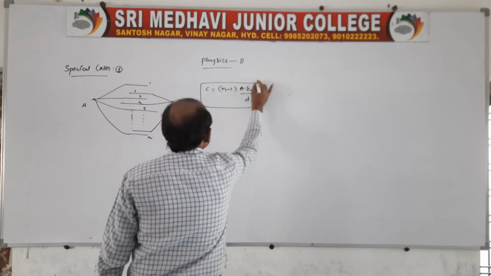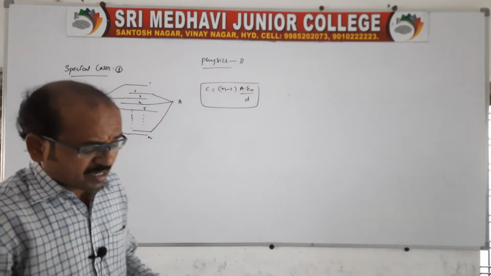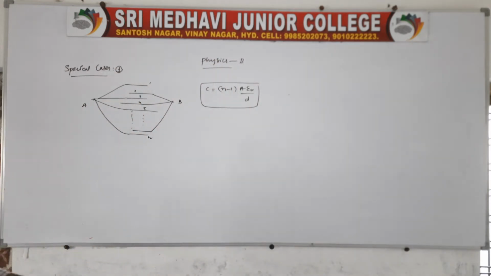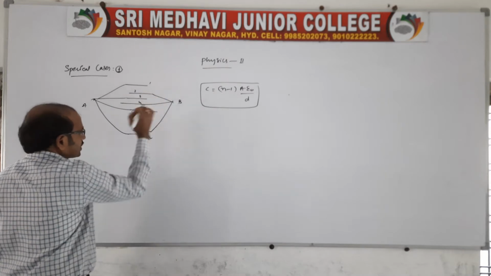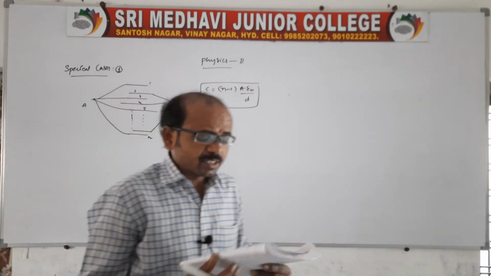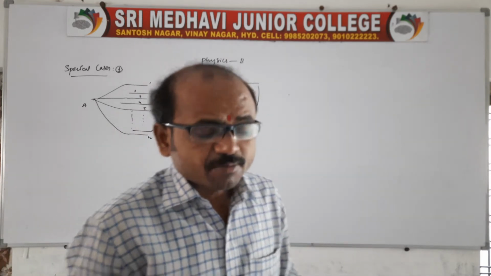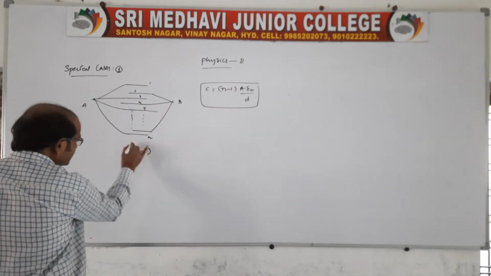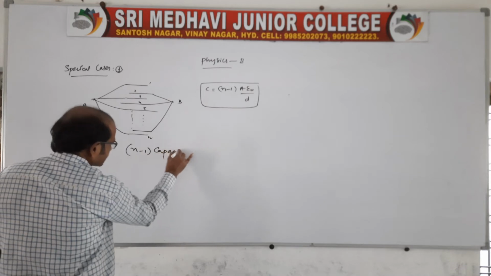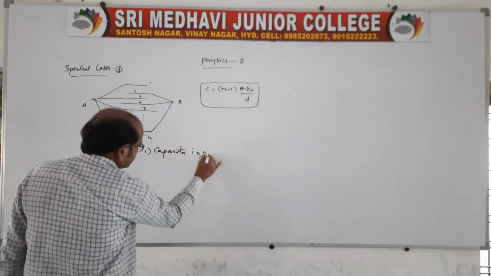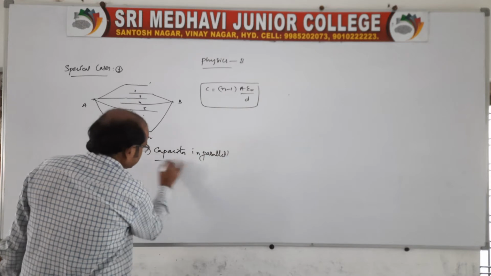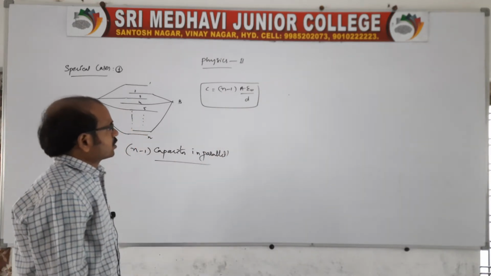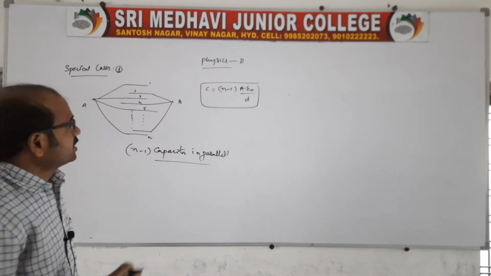You remember, when alternate numbered plates are joined, the plates will form n minus 1 capacitors in parallel. So here C is equal to n minus 1 into A epsilon naught by D. This is the capacitance when it is formed like this.